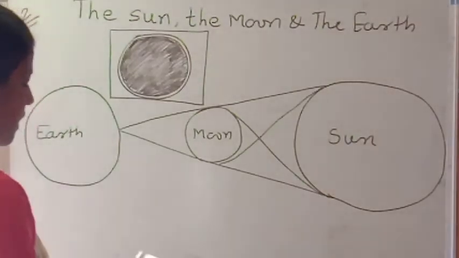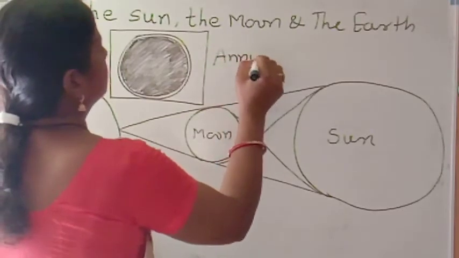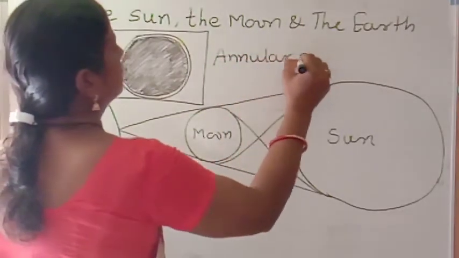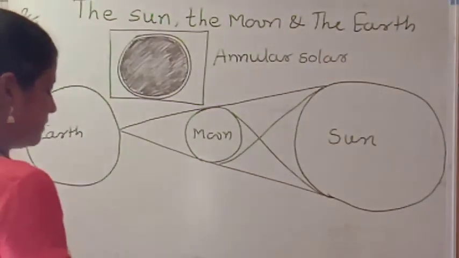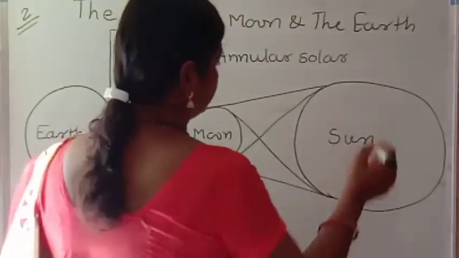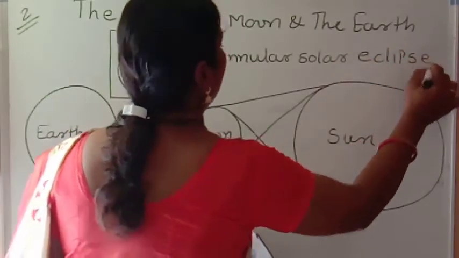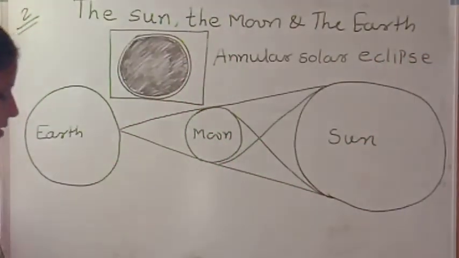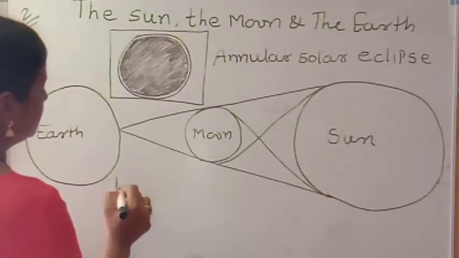This is known as annular solar eclipse. Then here partial solar eclipse is given.